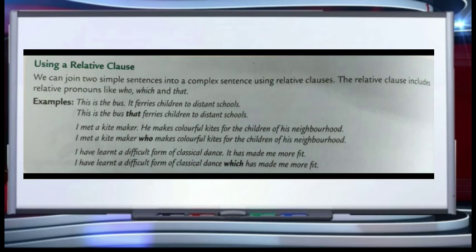Also, sentences can be combined using a relative clause. We can join two simple sentences into a complex sentence by using a relative clause. The relative clause includes relative pronouns like who, which, and that. This is the bus. It ferries children to distant schools. Can be written as: this is the bus that ferries children to distant schools.